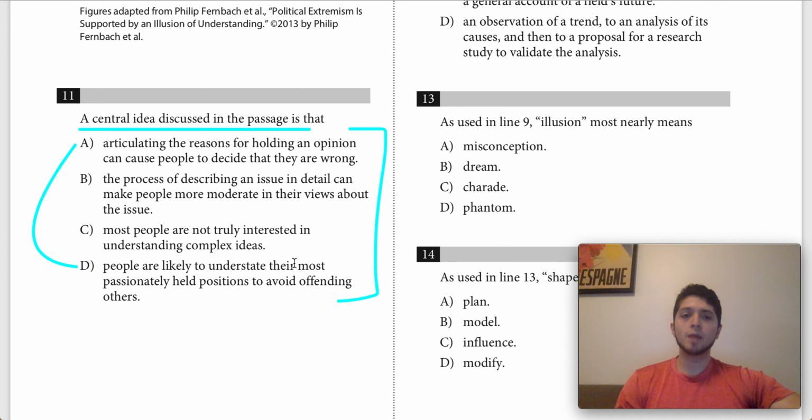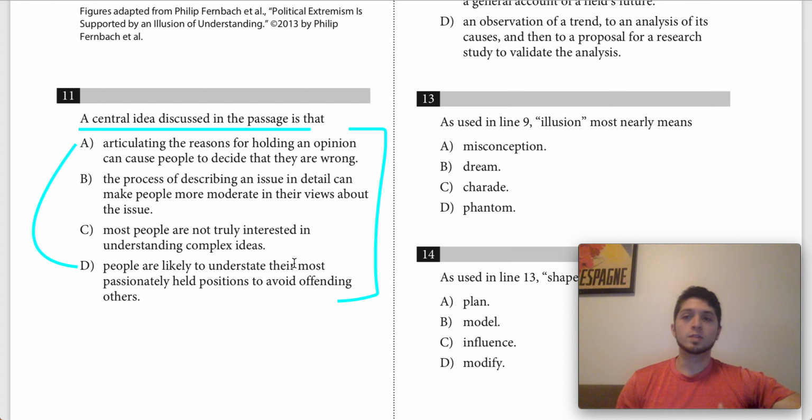So what goes through my mind is, let me just try to remember what the finding of the experiment is that Fernbach came to, and then match the answer choice to that. So I can pretty much do this by memory. So Fernbach, if we remember, in the first experiment, basically asked people to give detailed explanations of their beliefs or of their positions, and not to try to justify them, but just to sort of explain the policy in detail.